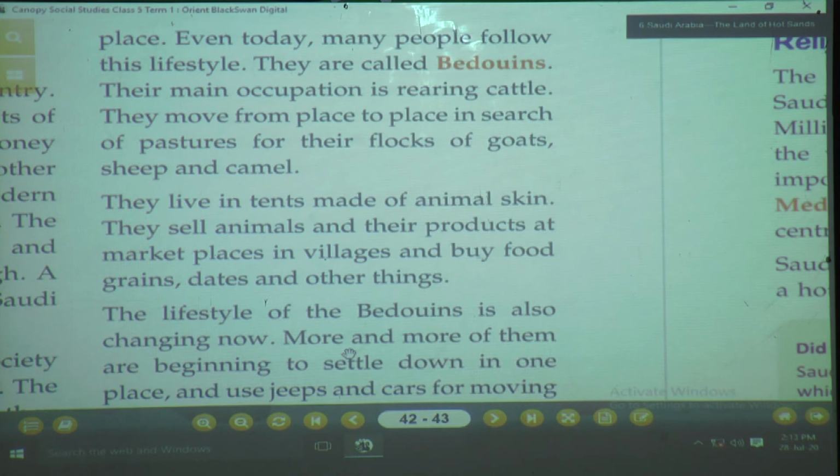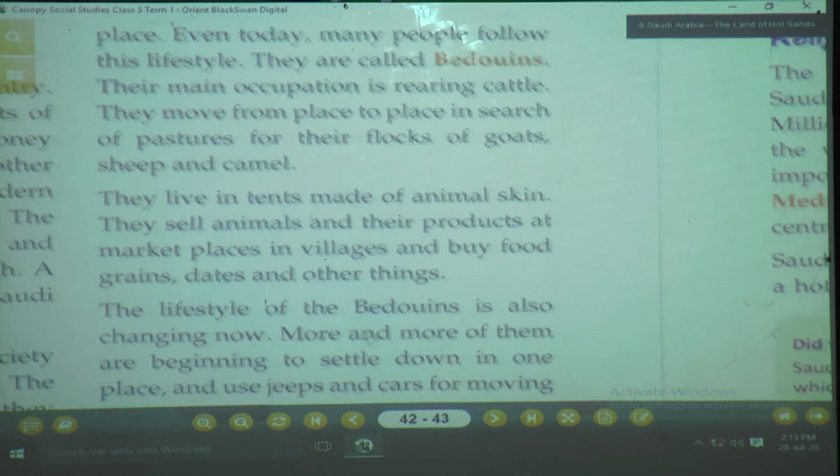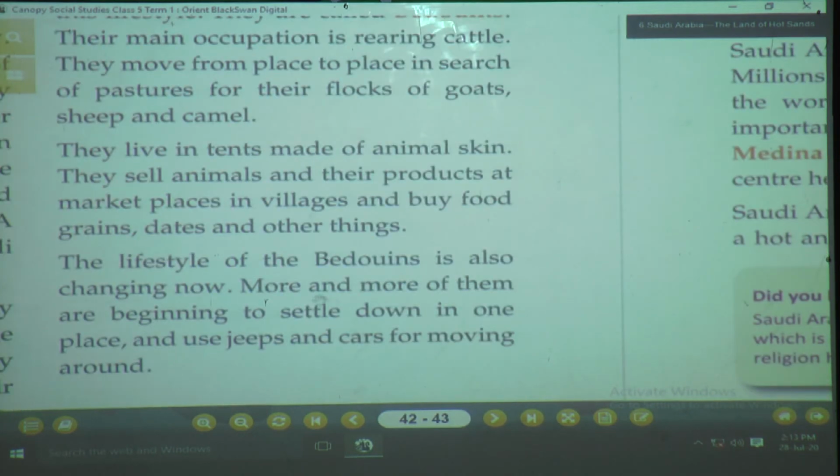More and more of them are beginning to settle down in one place and use jeeps and cars for moving around. Even the lifestyle of the Bedouins, who are called nomads, is changing. It is changing because the government there is trying to improve the facilities for the people.